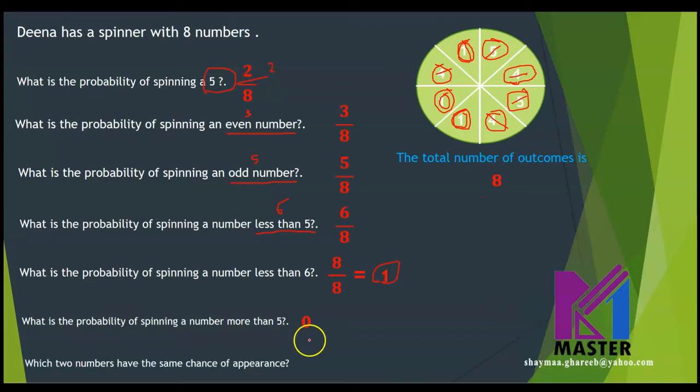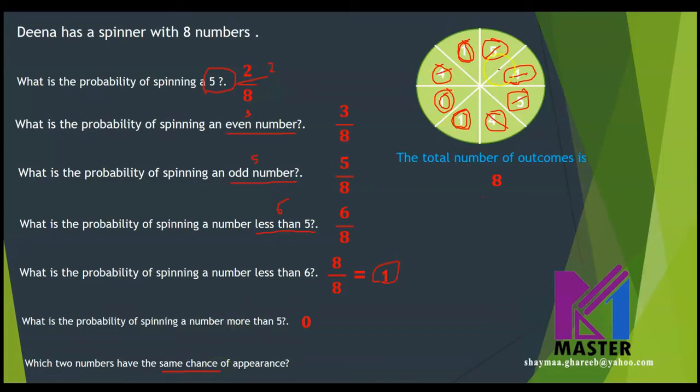Now, look at this question. It's a really important question. Which two numbers have the same chance of appearance? What does this mean? When two numbers have the same chance of appearance, it means they both have the same number of chances.